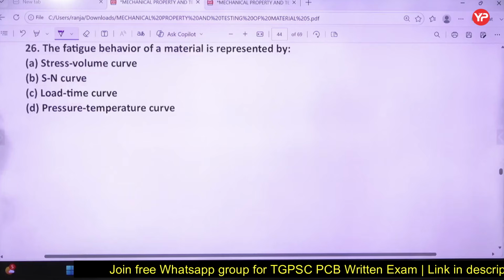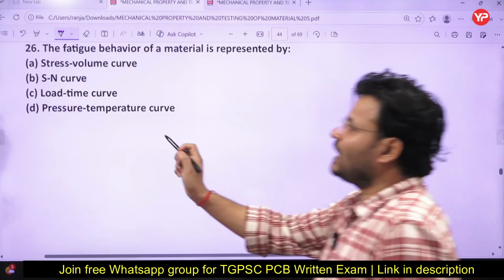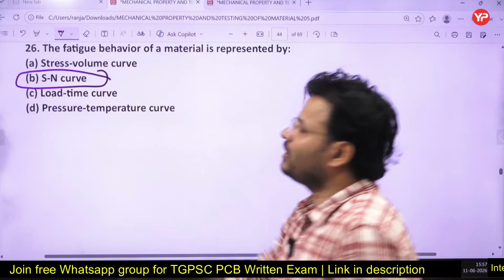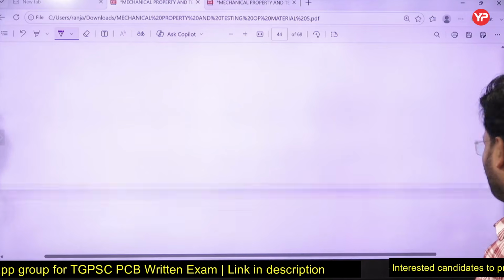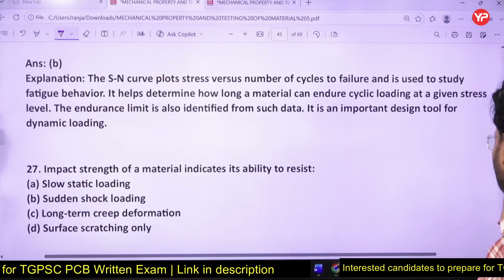The fatigue behavior of a material is represented by the S-N curve, stress versus number of cycles curve. Already you have discussed all that, right?